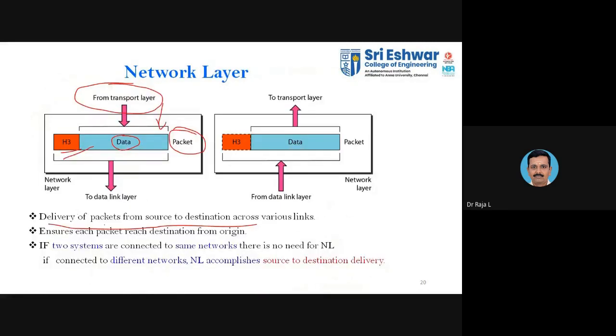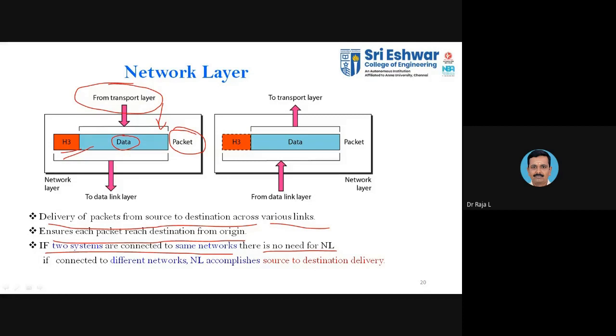Okay, so it delivers packets from source to destination across various links. The link is nothing but the distance between two nodes, said to be a link or a hop. It ensures that each packet reaches the destination from the origin. If two systems are connected to the same network, there is no need for the network layer. You need the network layer when you have two systems connected to two different networks.